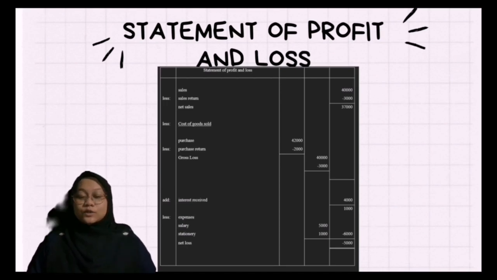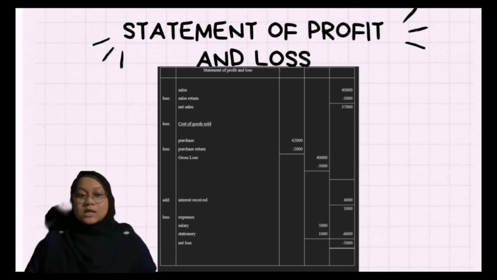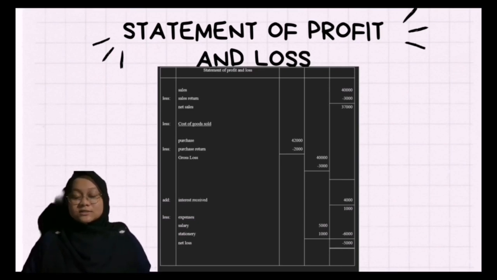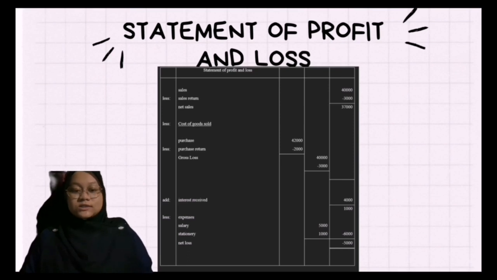So today I want to present the statement of profit and loss for the year ended 31 October 2020 for Noah's Company. So sales, 40,000 less sales return 3,000, so total 37,000. Purchase 20,000, purchase returns 2,000.